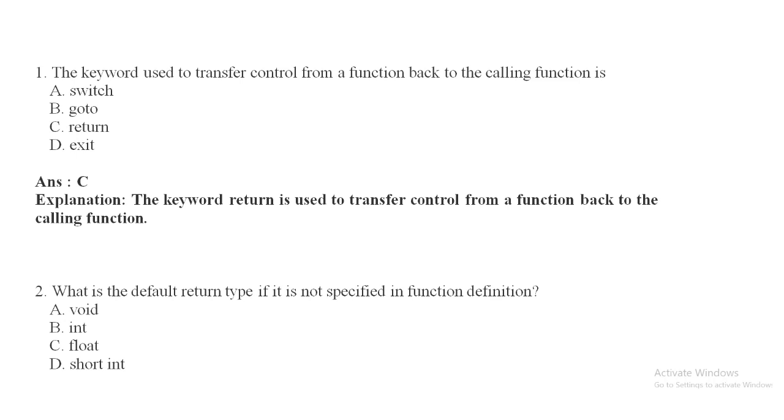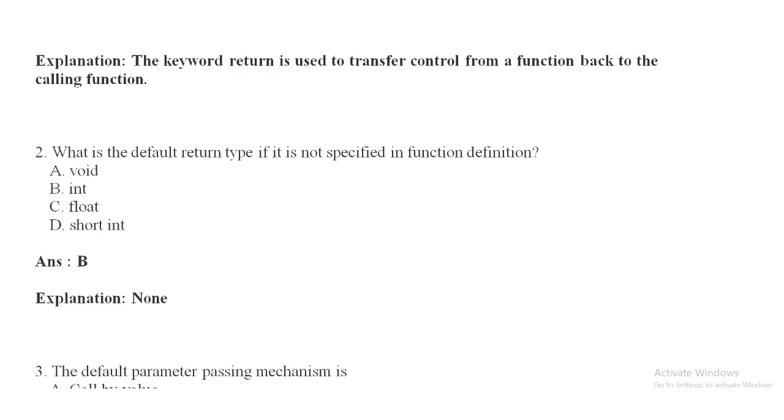Second question: what is the default return type if it is not specified in the function definition? Option A, void; option B, int; option C, float; and option D, short. As you may know, the return type of any function, if not specified, is integer by default. So option B is the answer of this question.